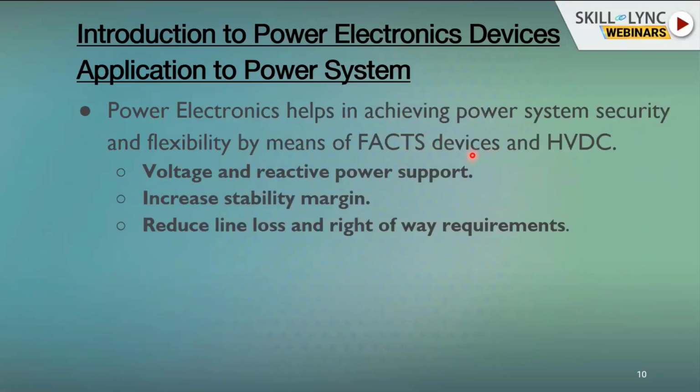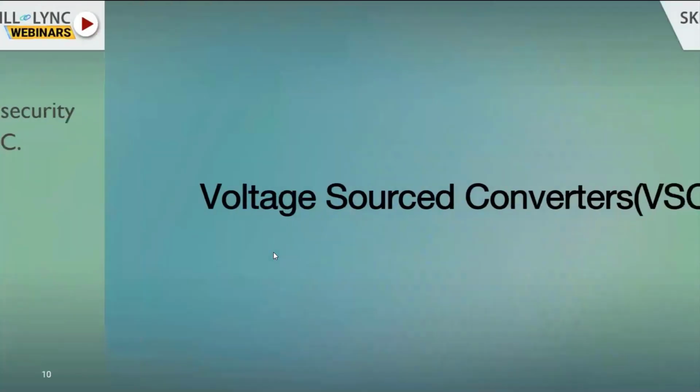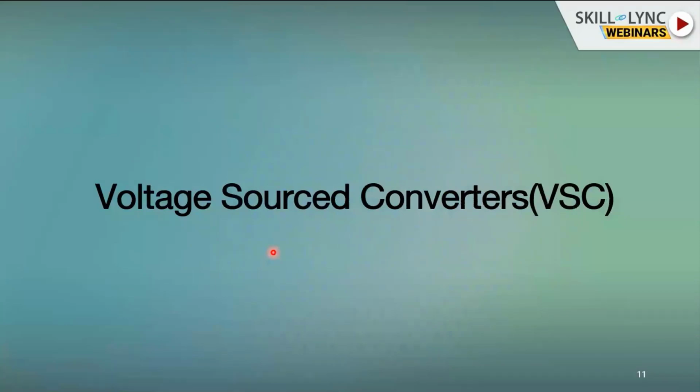With the help of FACTS and HVDC devices, we could improve the reactive power support and voltage regulation at the receiving end. In this way, we will be able to increase the stability margin. If you see the equal area criterion for the AC system stability, that will be improved when we use FACTS. For example, when we use a TCSC, then the X becomes reduced by the percentage of TCSC you introduce into the line. And I have also shown that by introducing HVDC, we will be able to reduce the line loss and right of way requirement.